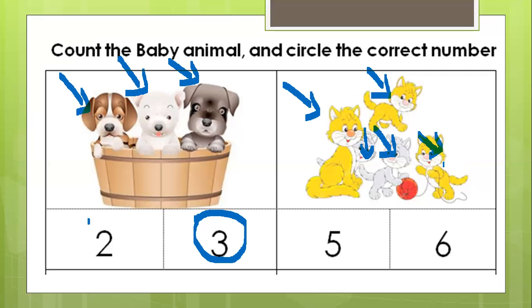There are 5 kittens, right? There are 5 cats, 3 yellows and 2 grays. So let's circle number 5. Is this number 5? No, that's number 6. How about this one? It is. It's number 5. So let me circle number 5. Okay, let's circle it. 5. There are 5 kittens. Good.